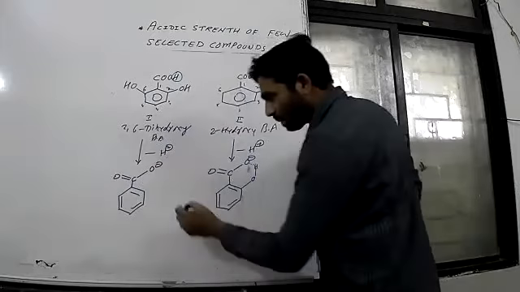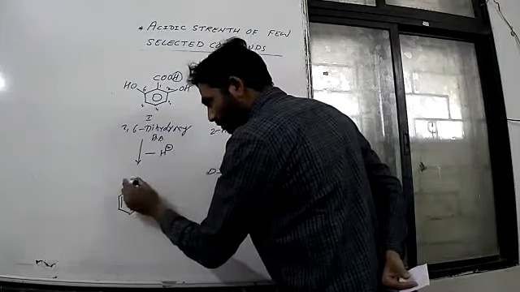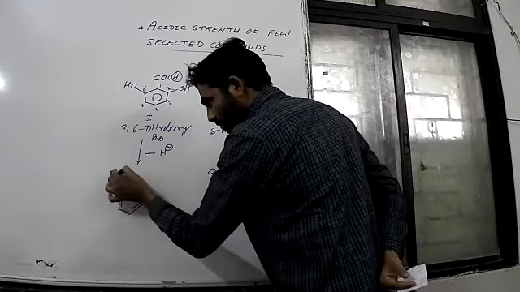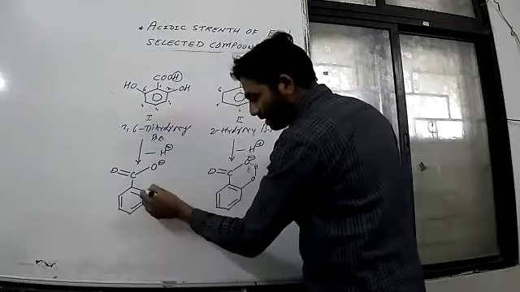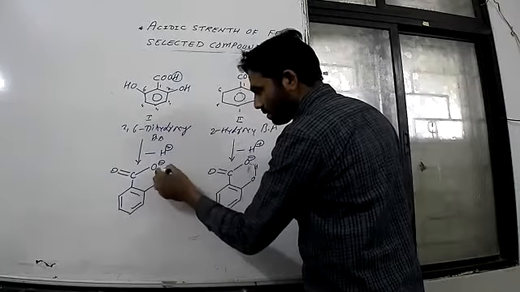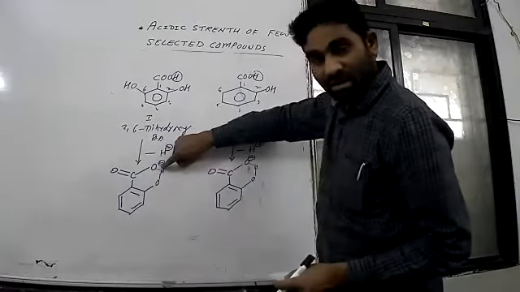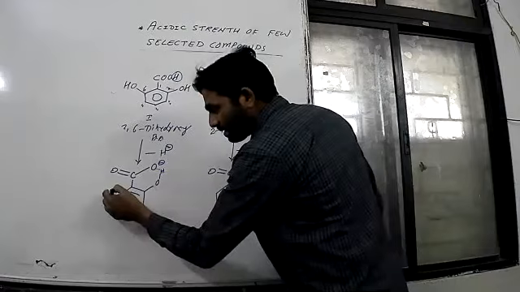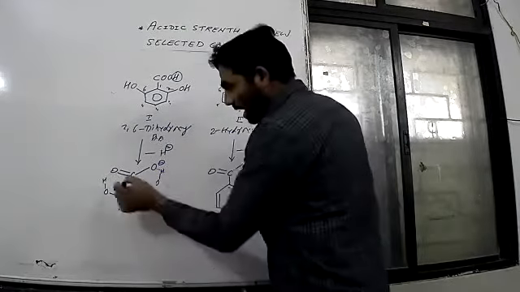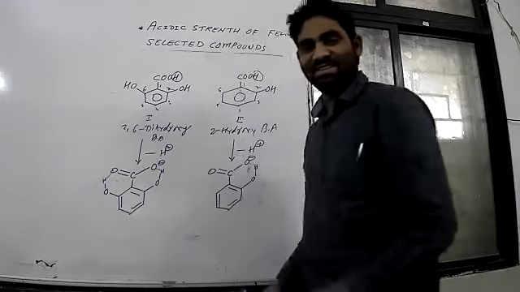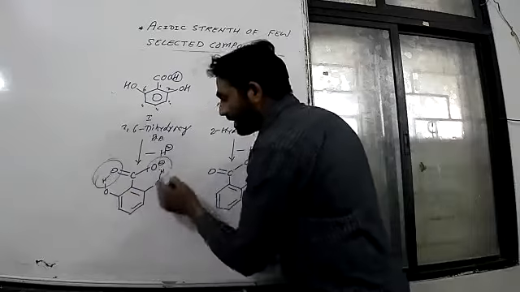O minus. And here we have O minus. And here this OH will be there. And there is a hydrogen bonding. Right? This is the hydrogen bond. And what do you think this side? This side also OH, and that will form hydrogen bond. Two hydrogen bondings are there. One is at this place and one is at this place.